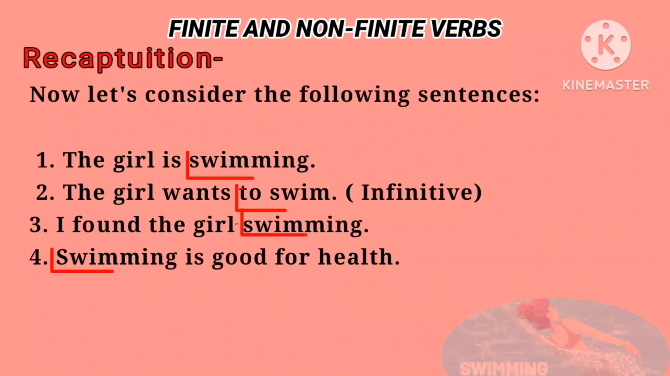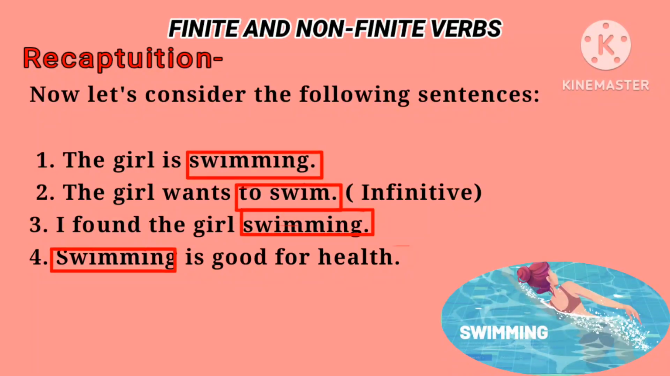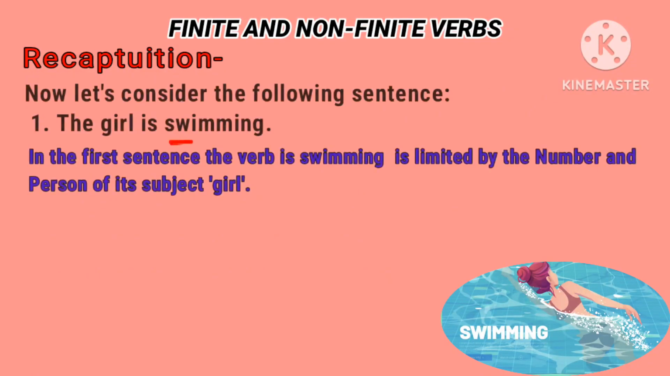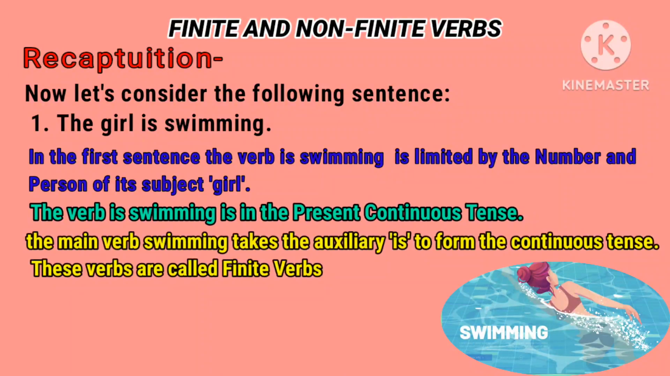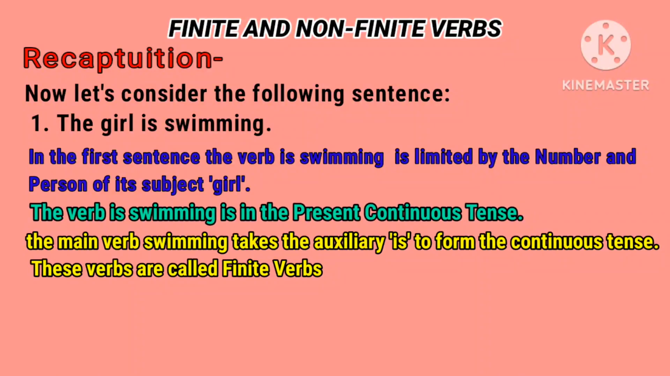Recapitulation. Let's consider the following sentences. The girl is swimming. The girl wants to swim. I found a girl swimming. Swimming is good for health. In the first sentence, the verb swimming is limited by number and person of its subject, girl. The verb is swimming is in present continuous tense. The main verb swimming takes the auxiliary is to form the continuous tense.